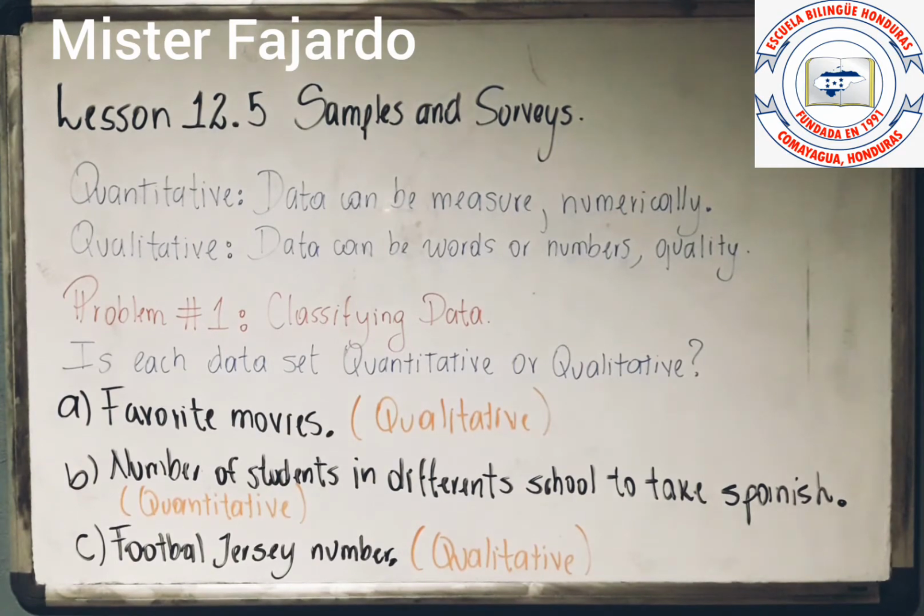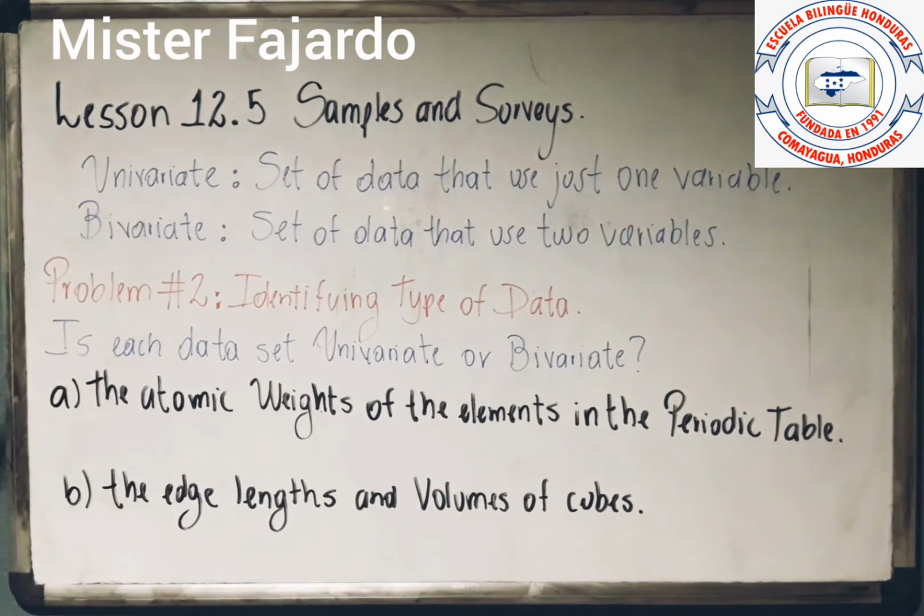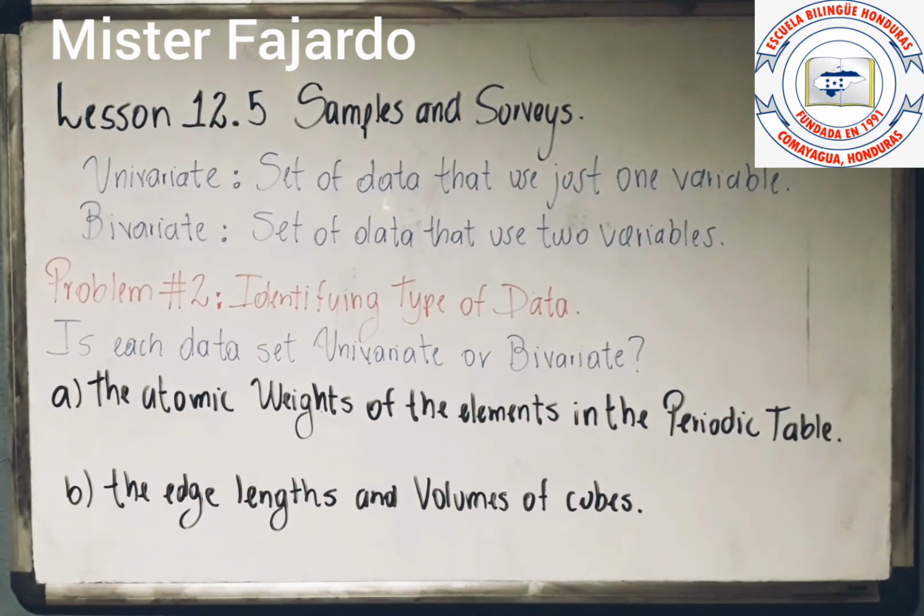We are going to do the next example. In the example number 2, we are going to do something like identifying type of data, okay? But something that is really important is that you need to understand that you are going to have univariate data and bivariate data. Univariate data means that you are going to have a set of data that uses just one variable, okay? It's really important. And bivariate data is data that is going to use two variables, okay? And it's really easy to solve. You just need to identify if you are going to have to use one variable or two variables in the data information that you already have.